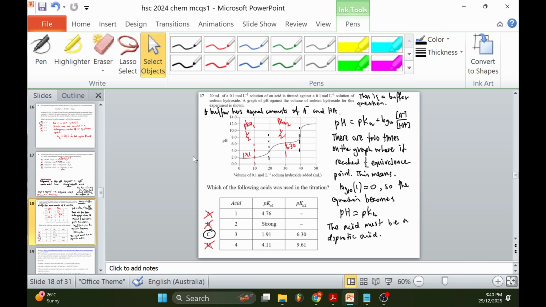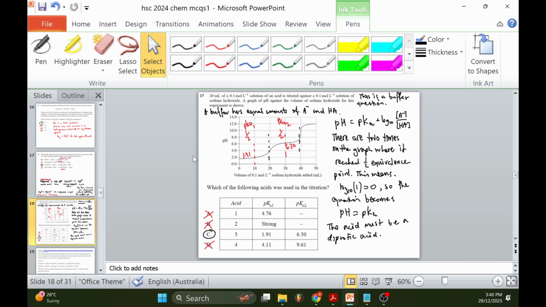There are two equivalence points, so that means we're dealing with a diprotic acid. Now, half of that is where the condition goes that you have an equal amount of A minus to HA. When that is the case, you have a 1:1 ratio of A minus to HA. So then log10 of 1 equals 0.